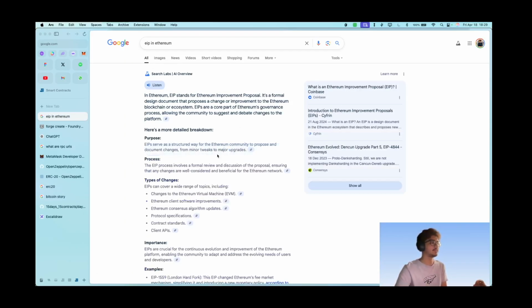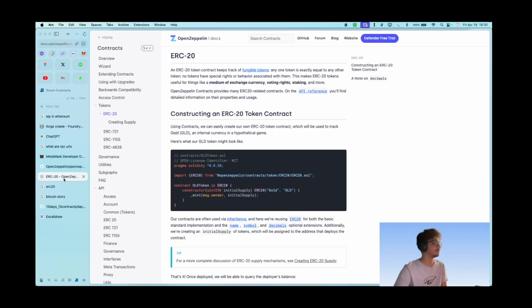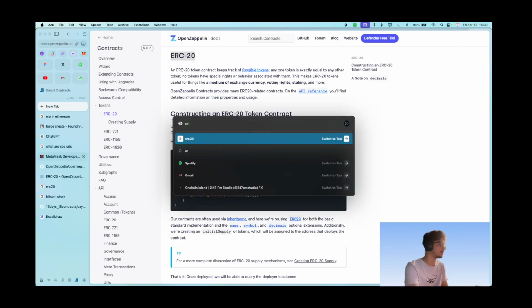When they are proposed, let's say I want to propose an idea of having tokens, it is EIP20, and whenever they are actually resolved and accepted by everyone, they are converted into ERC20. That is Ethereum, what does it stand for? What is ERC?